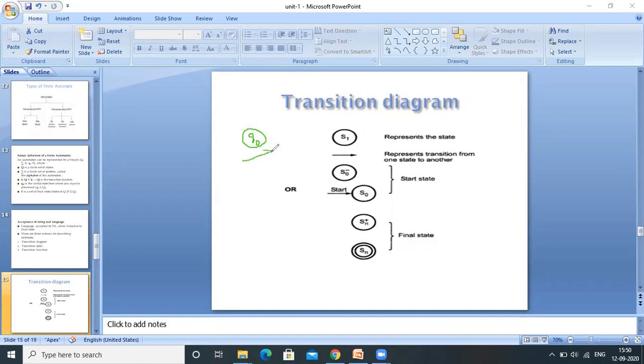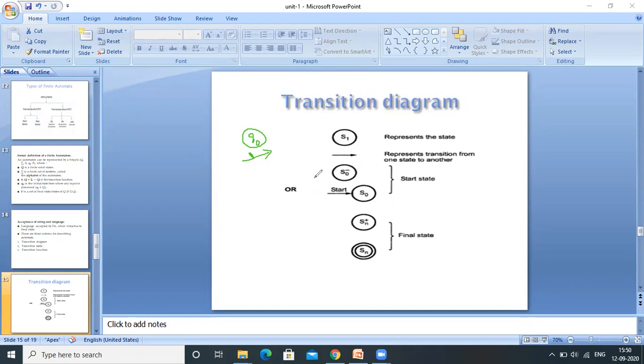An arrow symbol is used to represent a transition from one state to another state. Over the arrow symbol, we will represent on what input it will move to the next state, so the input symbol we will write there.